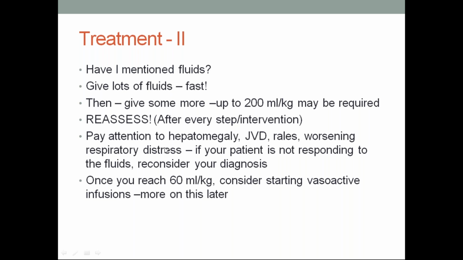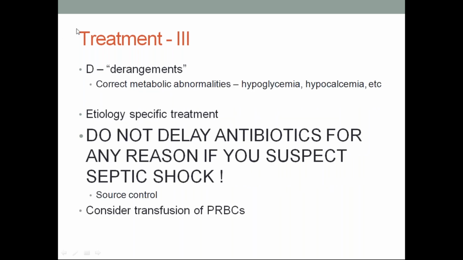Pay attention to hepatomegaly, jugular venous distension, occurrence of rales, worsening respiratory distress. If your patient is not responding to fluid, reconsider your diagnosis, because it may not be a fluid responsive shock, it may be something else. We should be thinking of it. Once you reach 60 ml per kg of fluid bolus, consider starting vasoactive infusion. Don't delay it. Treatment 3 is correction of metabolic abnormality: glycemia, hypocalcemia.